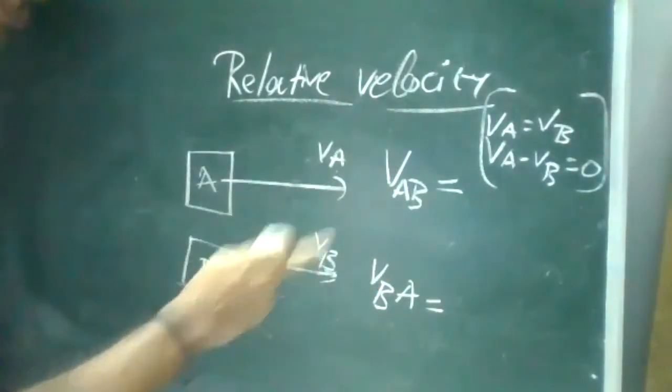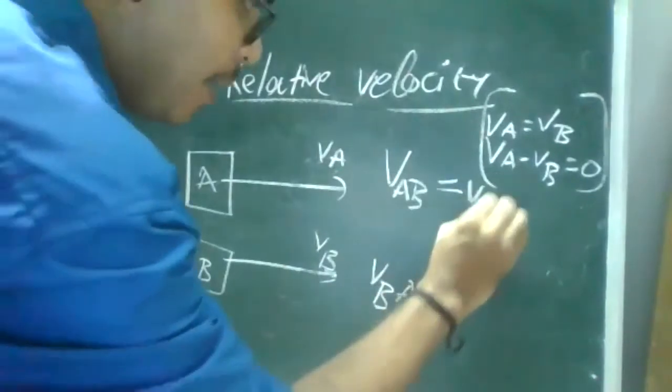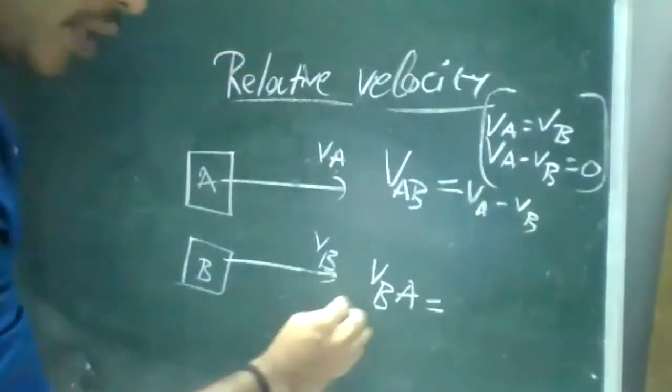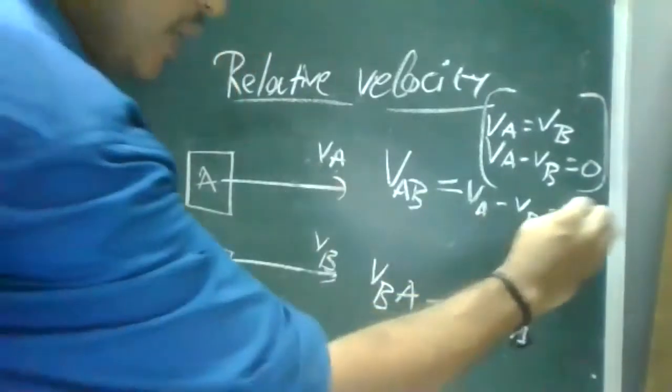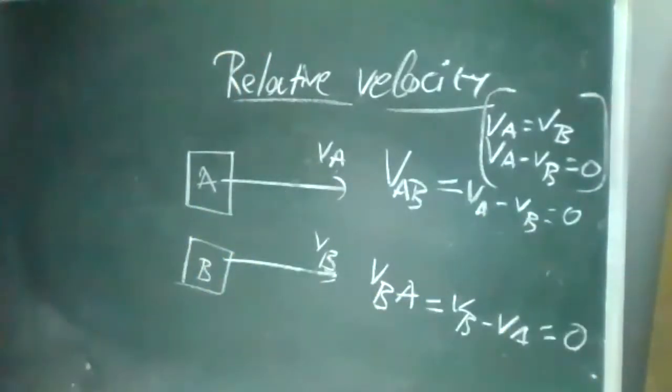So when I'm comparing A to B, the relation will be VA minus VB. When you're comparing B to A, it is VB minus VA. When both are the same, what will happen? It will be 0.